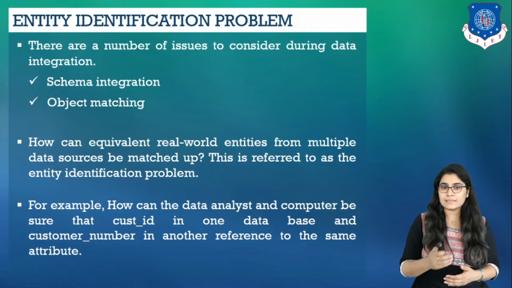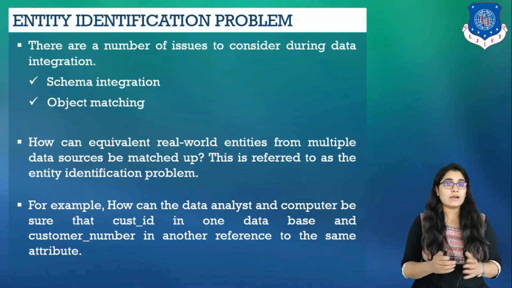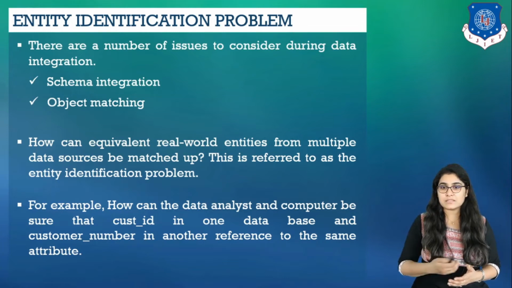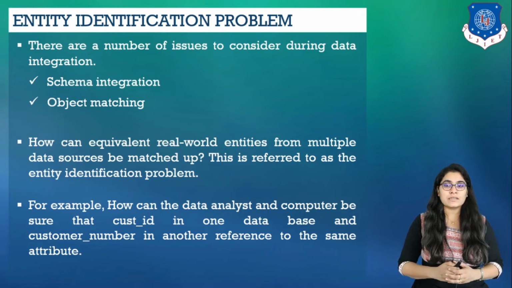It is likely that your data analysis task will involve data integration, which combines data from multiple sources into a coherent data store as in data warehousing. These sources may include multiple databases like data cubes or flat files, etc. Now there are a number of issues to consider during data integration, which includes schema integration as well as object matching.